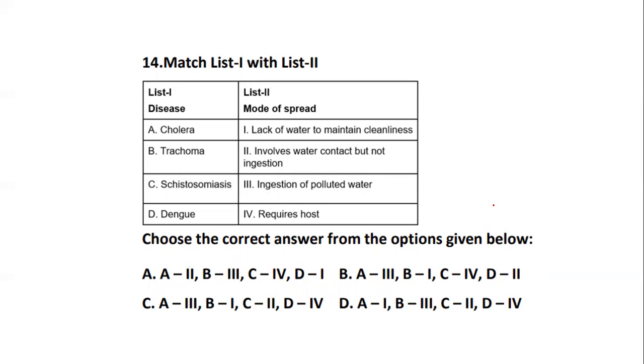We are supposed to match the spread: whether it is lack of water, water contact, ingestion, or whether it requires a host. Which option stands to be correct? I'll give you some time so that you can read it and come to the answer.